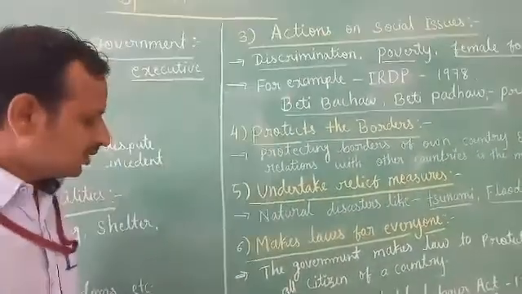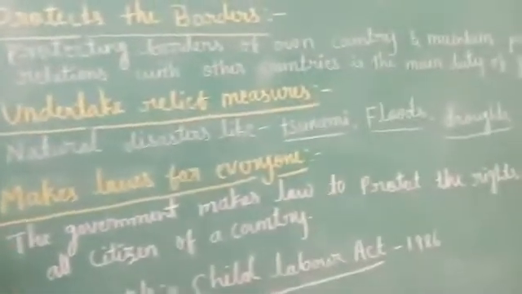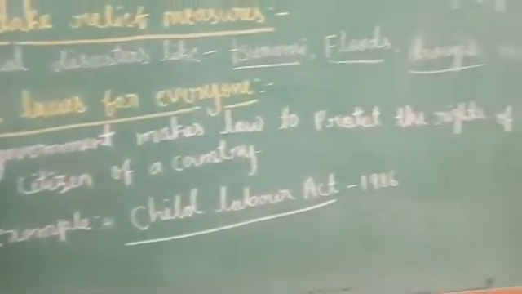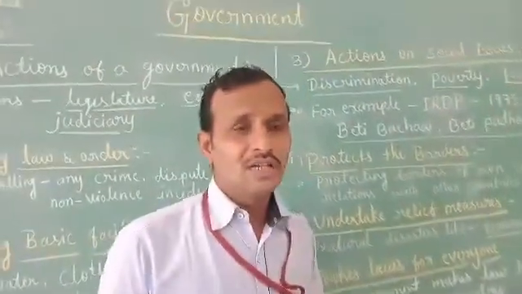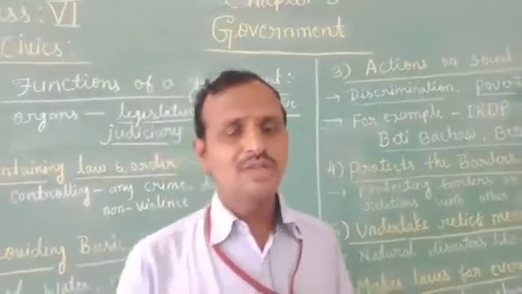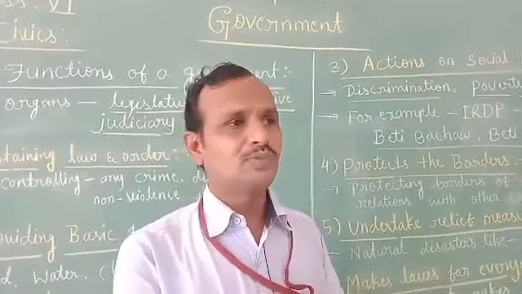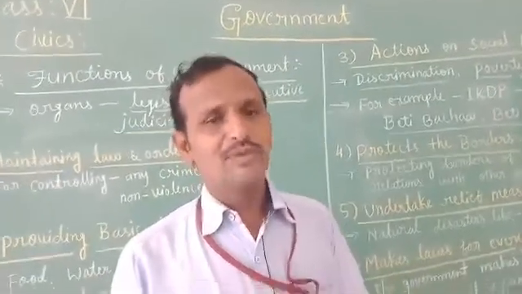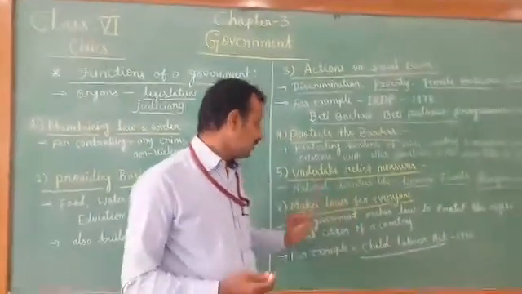And let us go to the last topic, that is makes law for everyone. Here the government makes law for everyone. The government does not make the law only for a few people of the country. It makes the law for everyone. That means the law should be favorable for all citizens of the country, not only a few groups of people. So in this way the government makes the law for everyone.